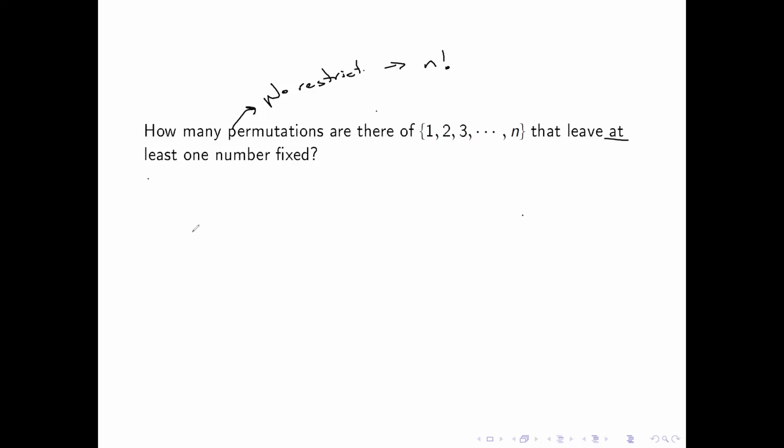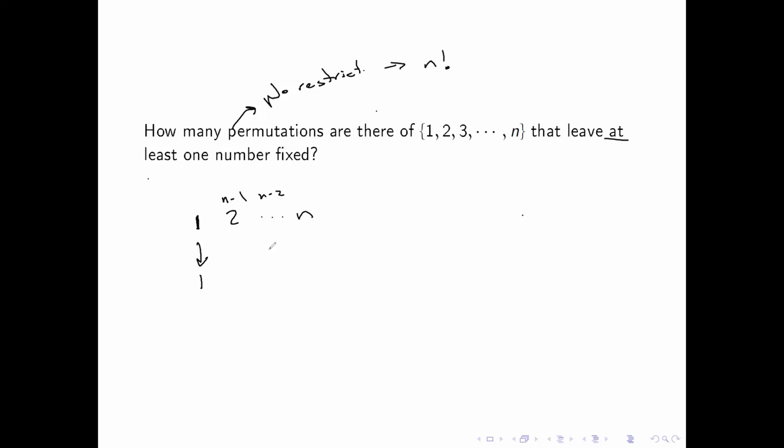So let's start by choosing a number. I'm going to choose any number. Let's choose 1. Let's suppose that 1 is fixed, which means 1 goes to 1. Well, then for all the other numbers, 2 through n, 2 has n minus 1 options. Then 3 would have n minus 2, because I don't care if 2 goes to 2, we've already got 1 fixed.